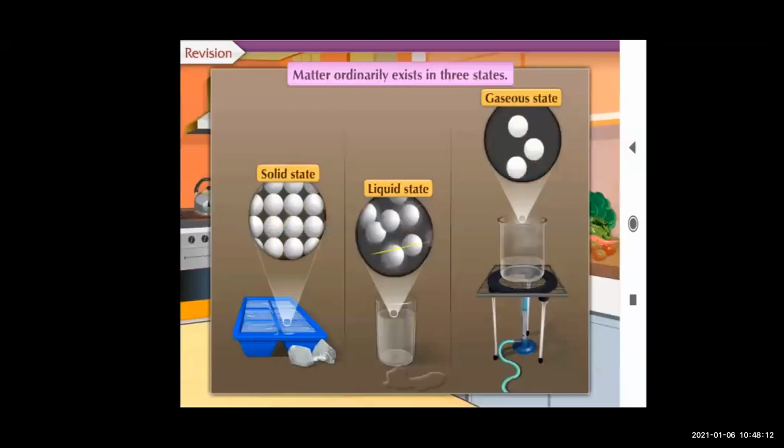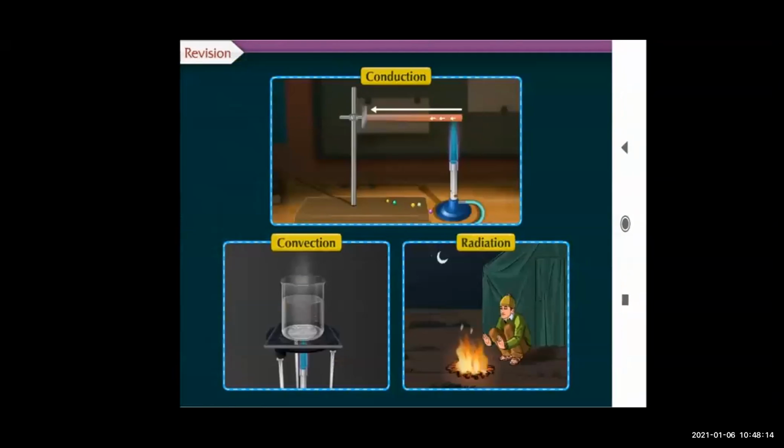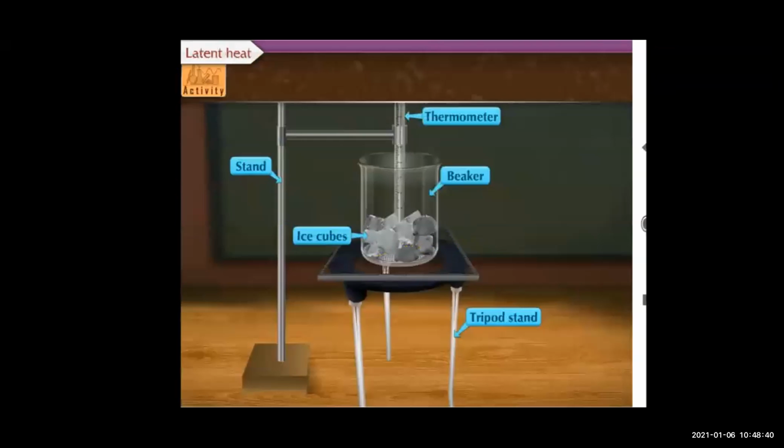Now see, concepts like latent heat of phase transformation, anomalous behavior of water, dew point, humidity, specific heat capacity, etc., are related to certain phenomena experienced by us in our day-to-day life. Let us learn more about these concepts. One by one, we'll see each and every concept. So first, we are going to see latent heat.